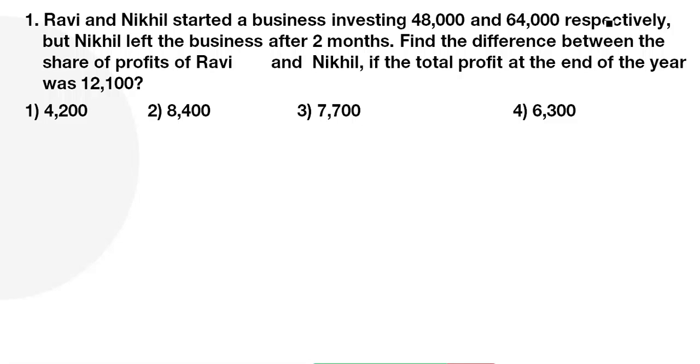Ravi and Nikhil started a business investing 48,000 and 64,000 respectively. But Nikhil left the business after 2 months. Find the difference between the shares of profits of Ravi and Nikhil if the total profit at the end of the year was 12,100. Okay, ఒకసారి ట్రై చేసి చెప్పండి ఫాస్ట్గా.